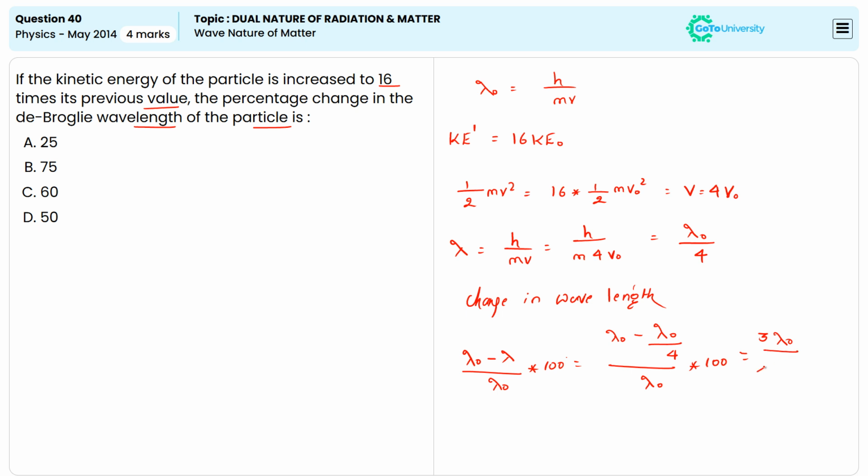It will go to the denominator. It becomes 4 into lambda naught into 100 percentage. Then we can write this as 3 by 4 into 100, which is nothing but 75 percentage.